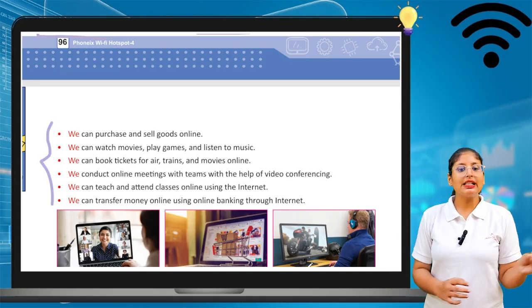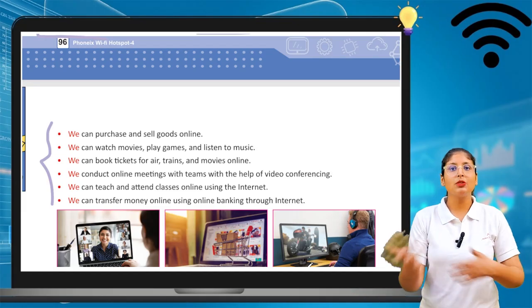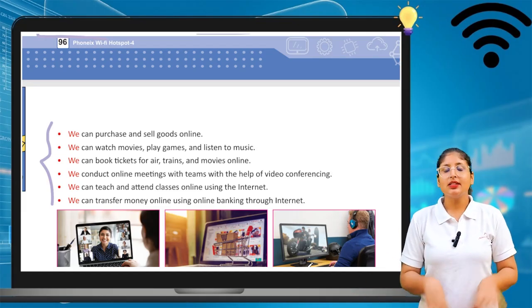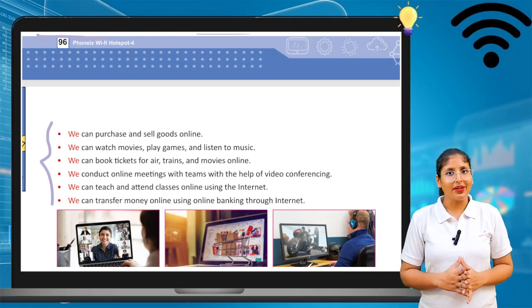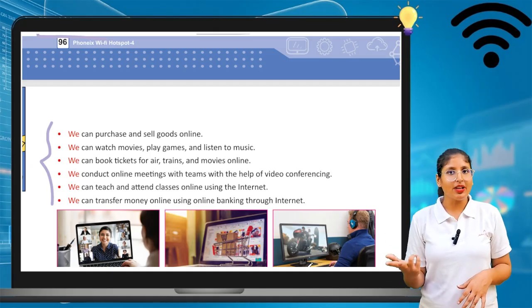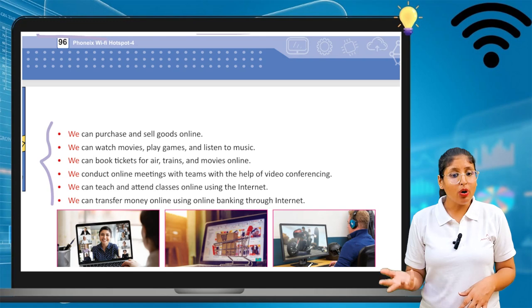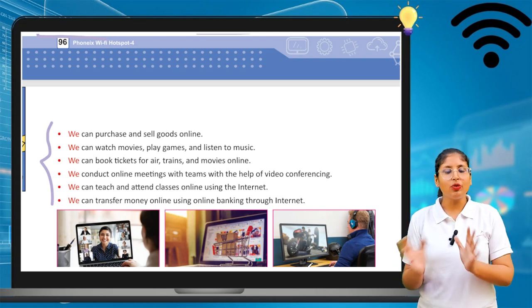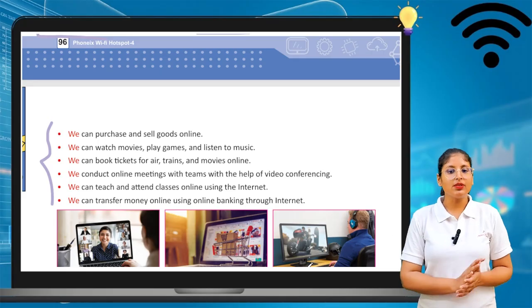We can purchase and sell goods online. Nowadays, online selling and purchasing of goods is very popular. We can purchase anything nowadays from the internet. We can watch movies, play games, and listen to music with the help of internet. We can book tickets for air, trains, and movies online. We conduct online meetings with teams with the help of video conferencing.